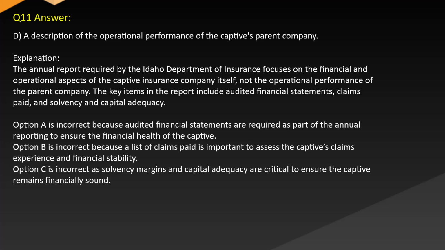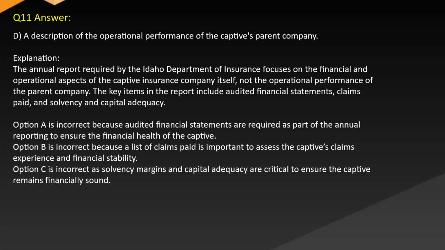Answer: D. A description of the operational performance of the captive's parent company. Explanation: The annual report required by the Idaho Department of Insurance focuses on the financial and operational aspects of the captive insurance company itself, not the operational performance of the parent company. The key items in the report include audited financial statements, claims paid, and solvency and capital adequacy.